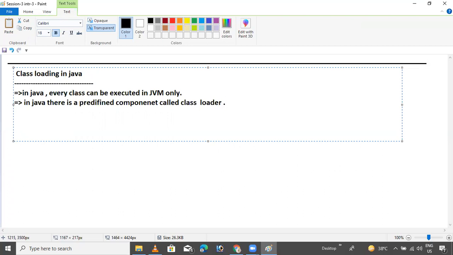Class loader. It loads a class into memory. What is the work of the class loader? If you learned JVM architecture properly, then you should be aware of it. It loads a class into the JVM. Sorry, not memory. Memory is the JVM. Sorry, JVM. Okay.